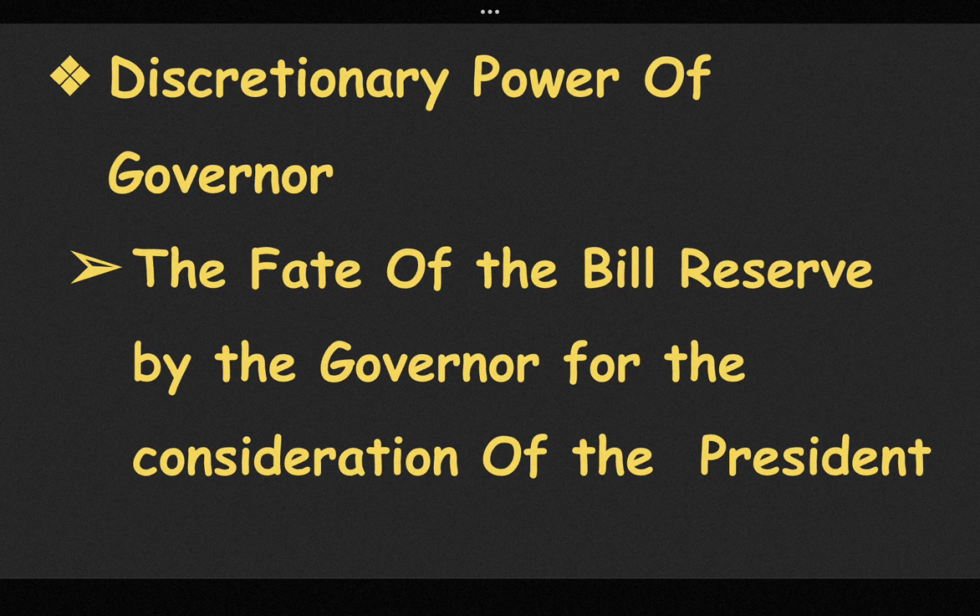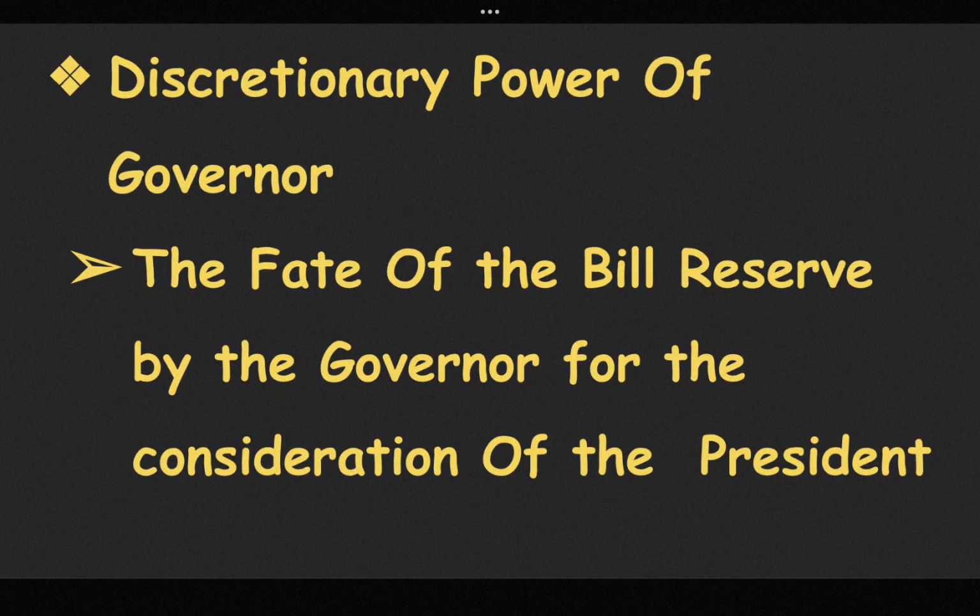of the president. When a bill is reserved by the governor for the consideration of the president, which is described under Article 201, the president has to declare either that he assents to the bill or that he withholds the assent, or in case of a non-money bill, he may direct the governor to return the bill to the state legislature for reconsideration. When a bill is so returned, the house or houses shall reconsider it accordingly within 6 months. And if the bill is passed again by the state legislature, it is presented to the president again for consideration.